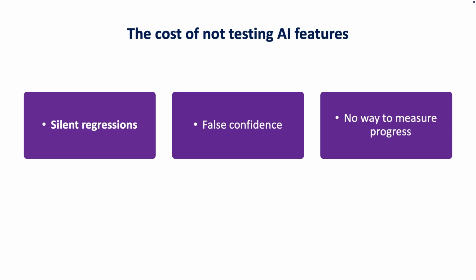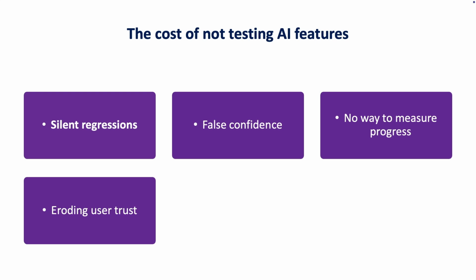Third, no way to measure progress. You change the prompt. Is the feature better? You can't say. You have an opinion based on 3 manual runs. That's not a measurement. Fourth, eroding user trust. The failures your users hate are the ones you never saw, and an AI feature that is confidently wrong damages trust faster than one that simply crashes.